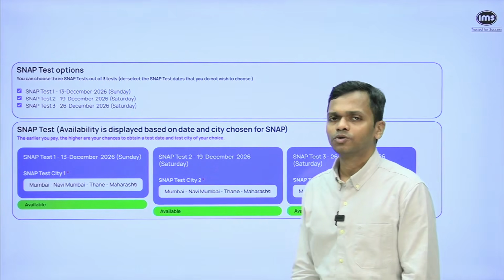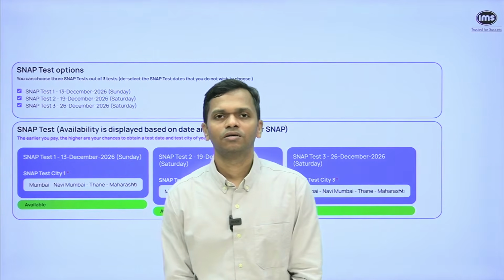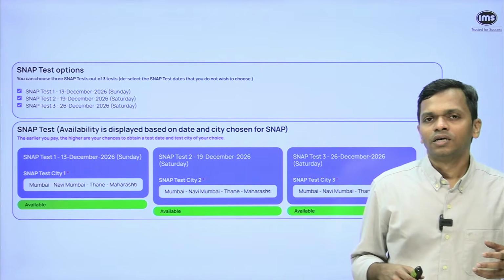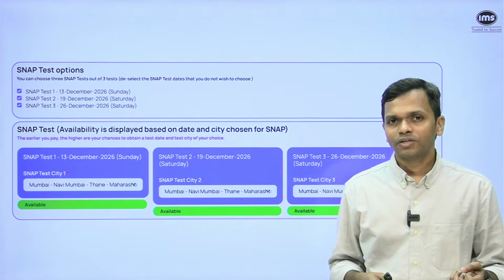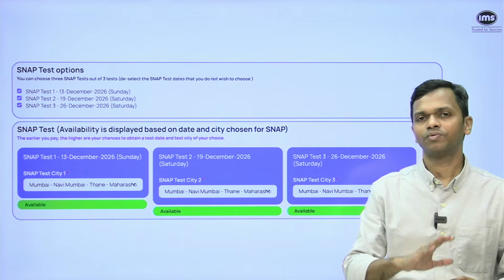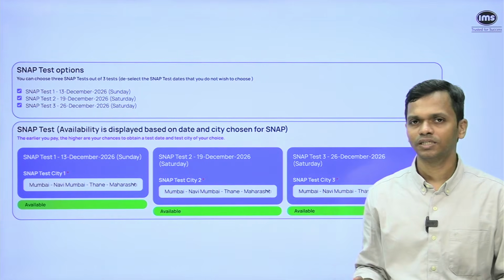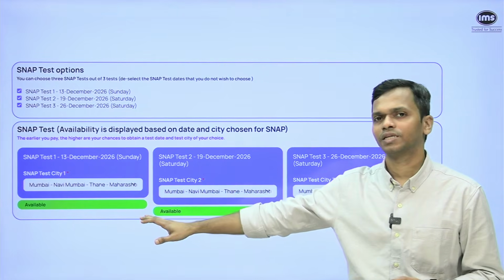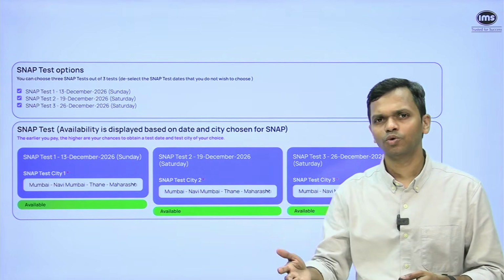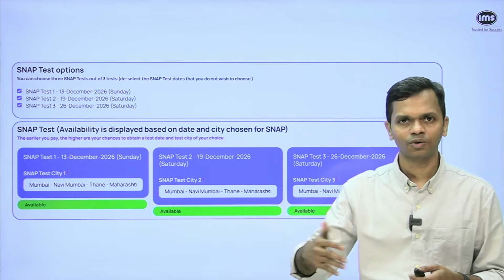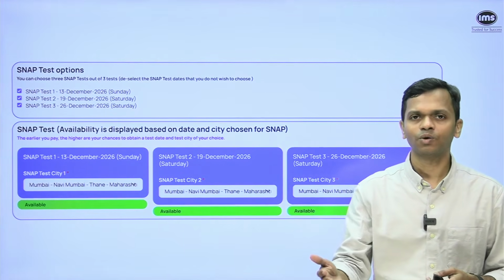Now on this page, they will also ask you to decide at this point of time what all snaps you're going to appear for. Does that mean that you cannot add the preference later? No, you can. So here you can select all three. For example, if you've decided you're going to appear for all three snaps, please go ahead and do that. But if you, let's say, pay for only snap 1 now, and tomorrow you want to come back and maybe register for snap 2 or snap 3, or you want to do it after a week or whatever, you will have an option to do it.